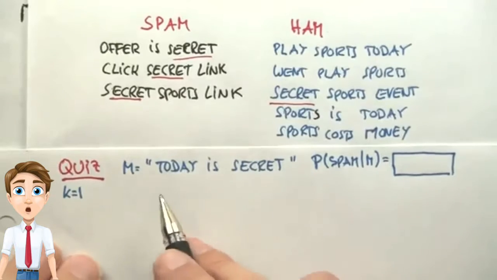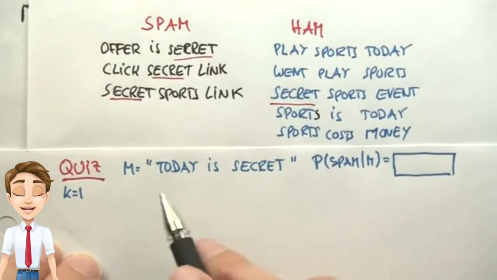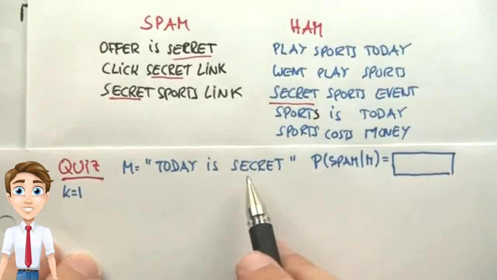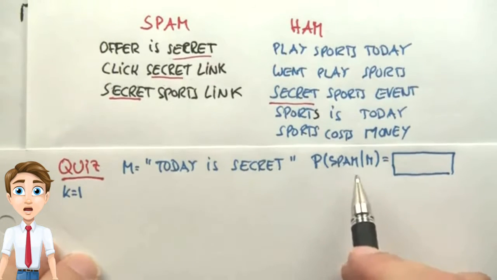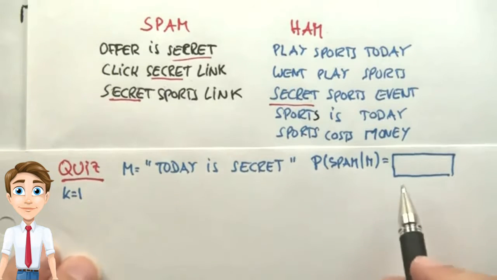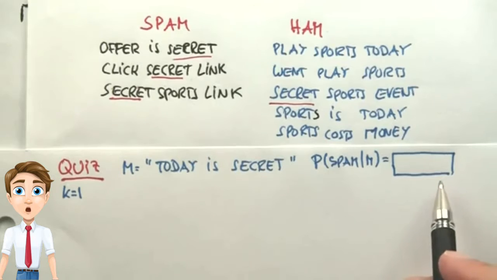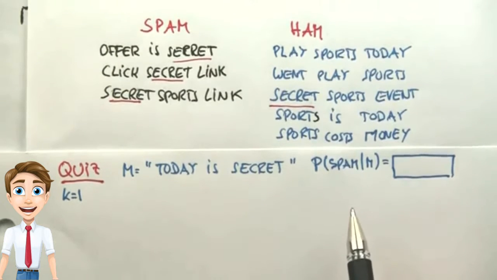We come now to the final quiz here, which is I'd like to compute the probability that the message "today is secret" falls into the spam box with a Laplacian smoother using k equals 1. Please just enter your number over here. This is a non-trivial question. It might take you a while to calculate it.